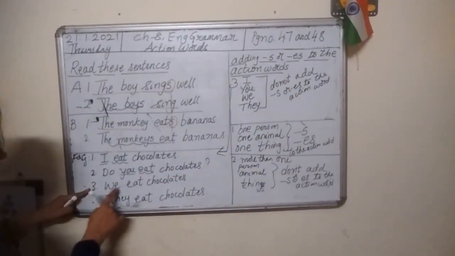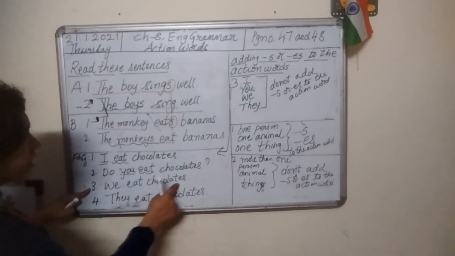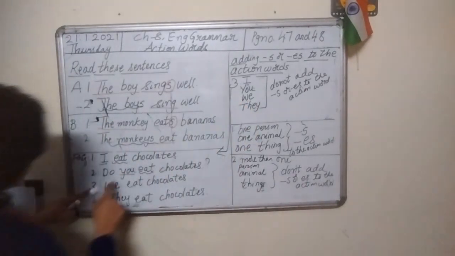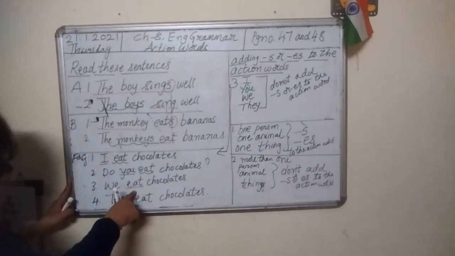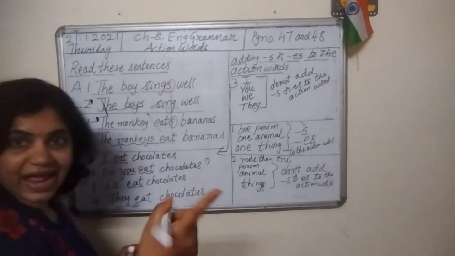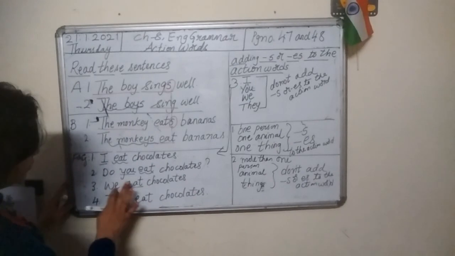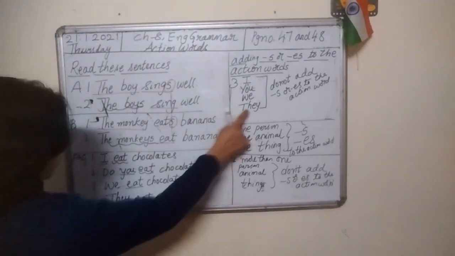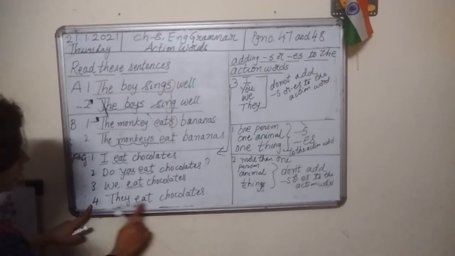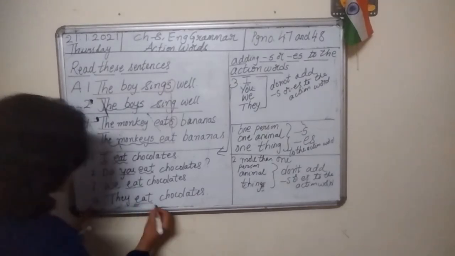Look at the third one. We eat chocolates. Sentence is starting with we. Again, the action word is eat. I didn't add S or ES. Look at the last one. They eat chocolates. Again, eat.